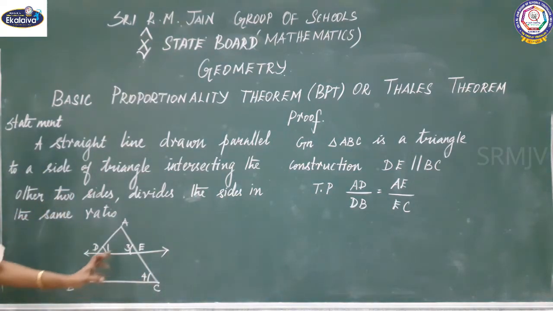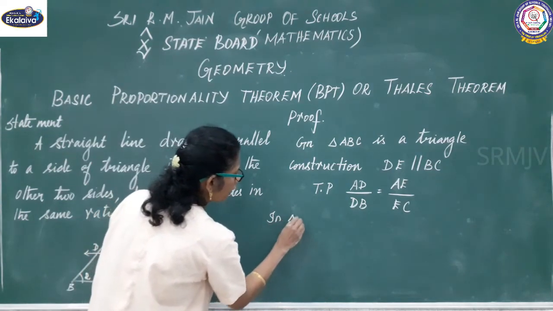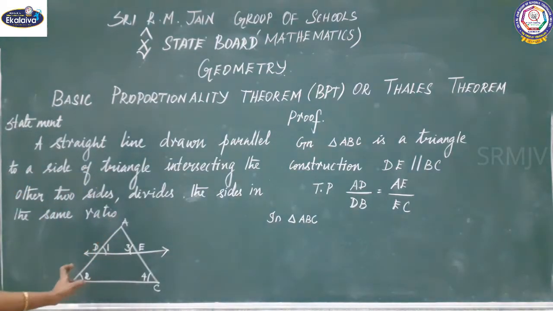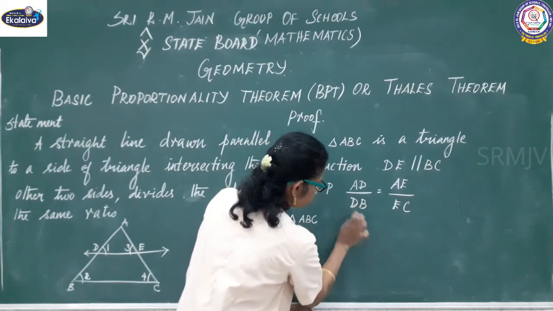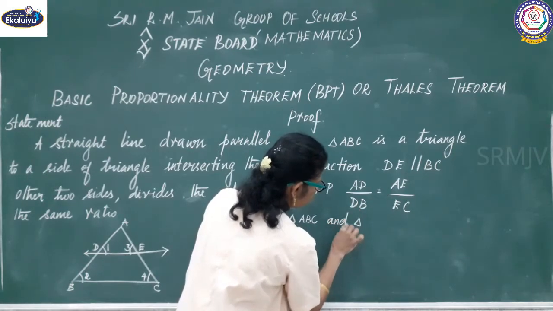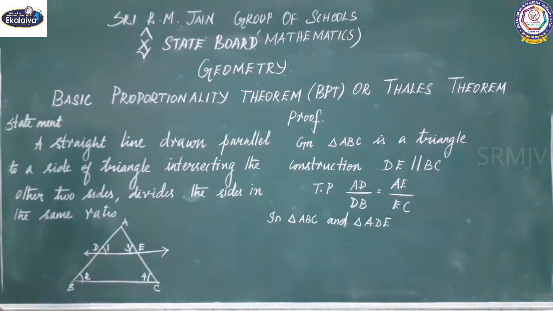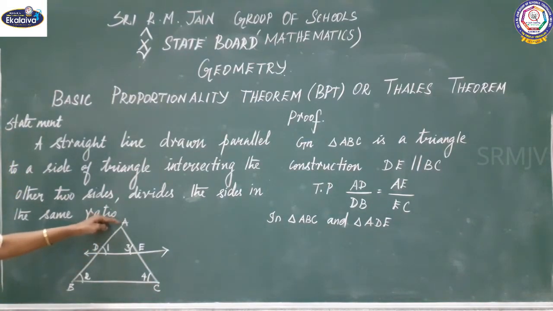Now we are going to take the triangles. In triangle ABC and triangle ADE, first you are going to say angle ABC equal to angle ADE, right?